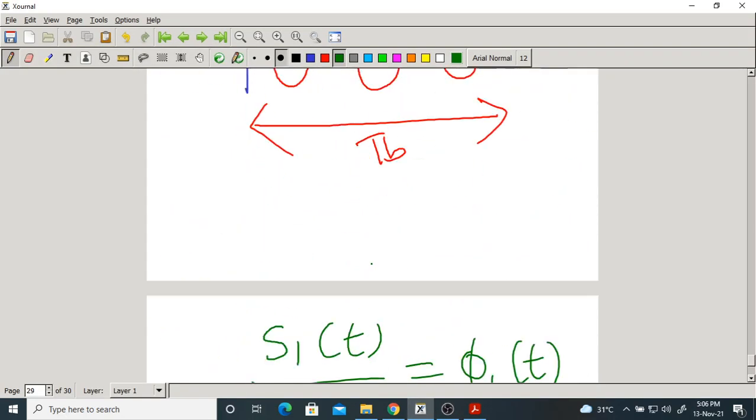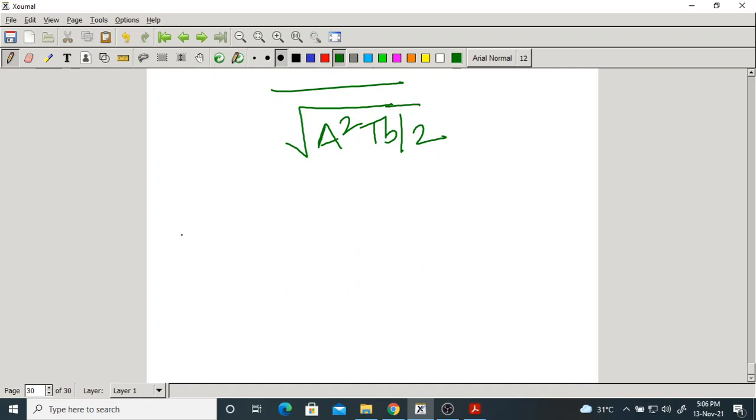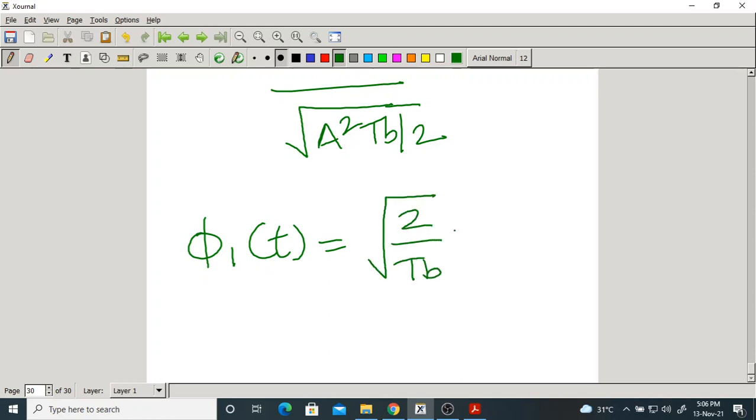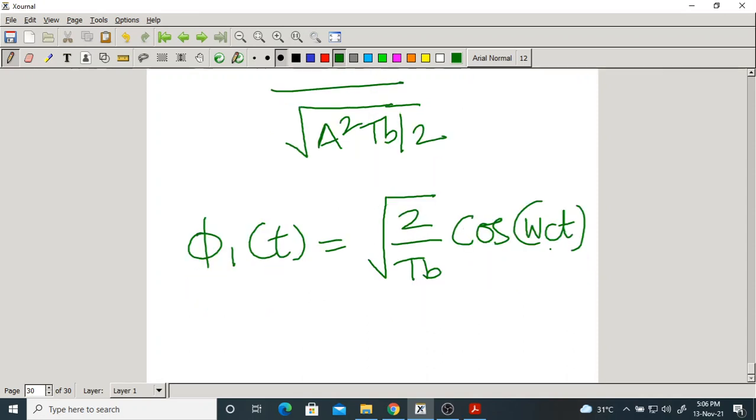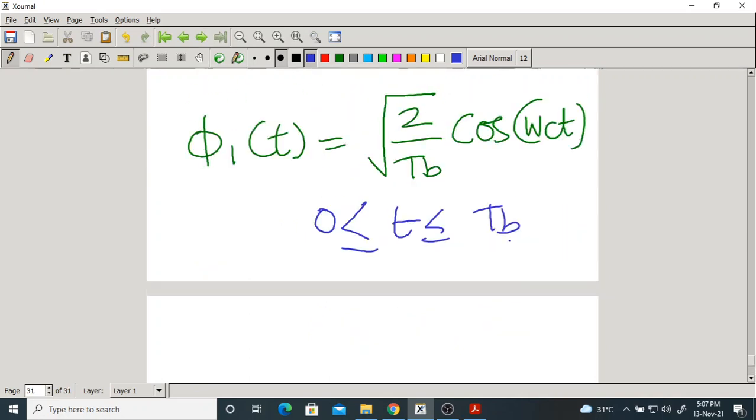What do you get? Phi 1 of t is root 2 by Tb cos omega ct. It is also defined from 0 to Tb. It should be orthonormal, but since we are having only one basis function, there is no question of orthogonality.